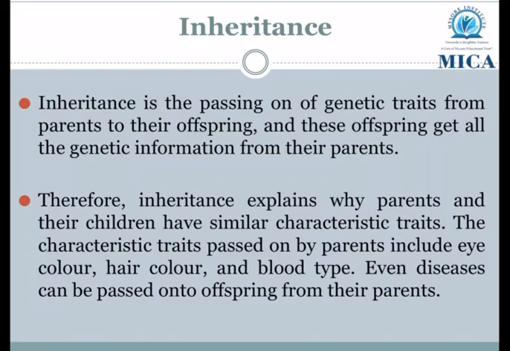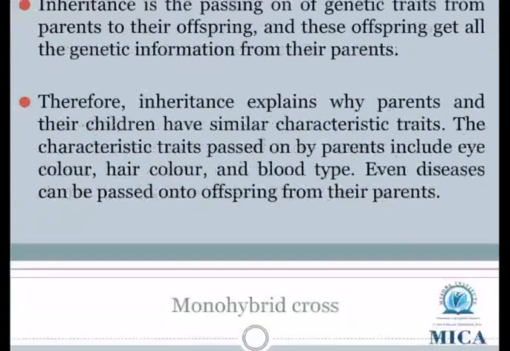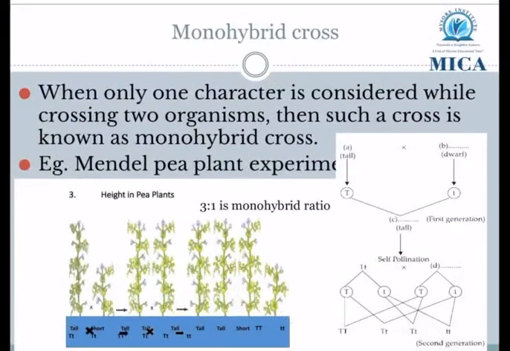Inheritance. Inheritance is the passing of genetic traits from parents to their offspring, and these offspring get all the genetic information from the parents. Therefore, inheritance explains why the parents and the children have similar characteristic traits. The characteristic traits passed on by parents include eye color, hair color, and blood type. Even diseases can be passed on from parents to their offspring.